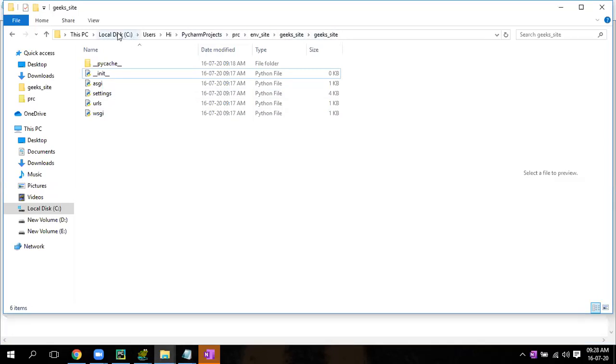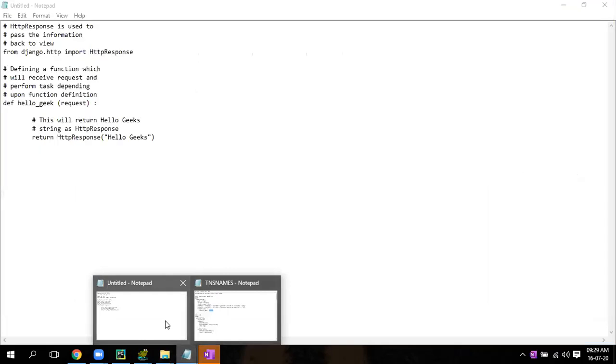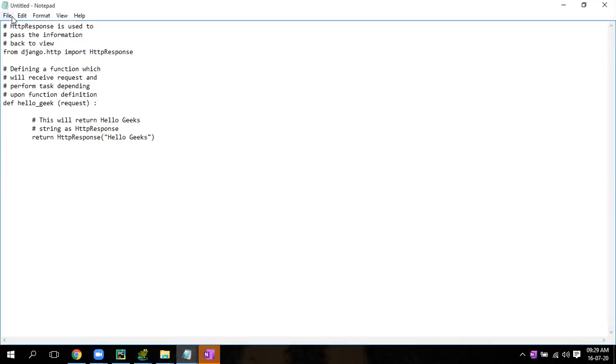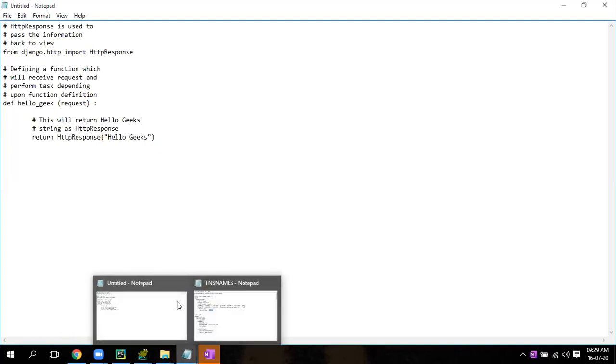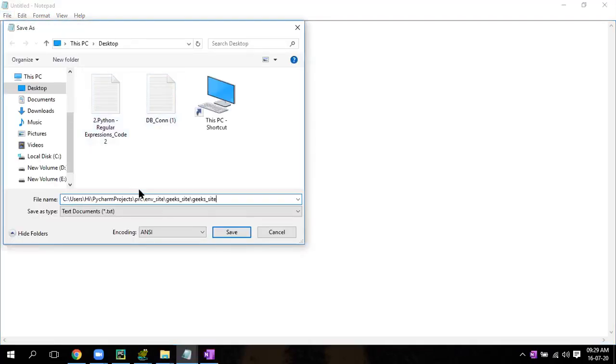You copied, right? Go to this file, Save As. Now don't paste here, paste it in the top.